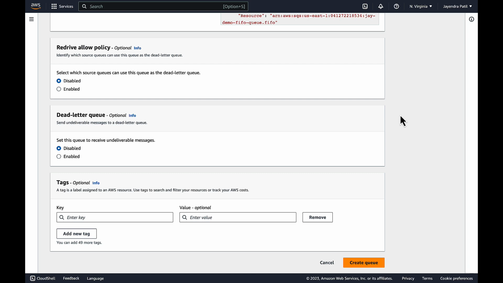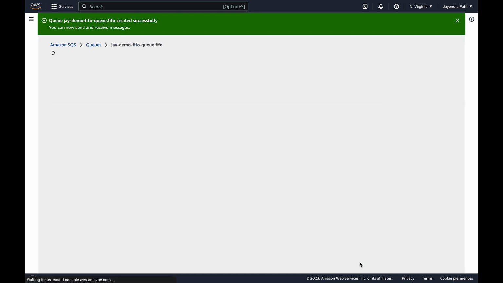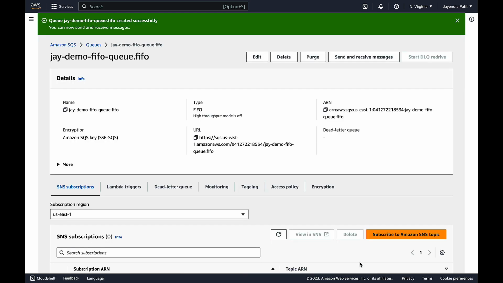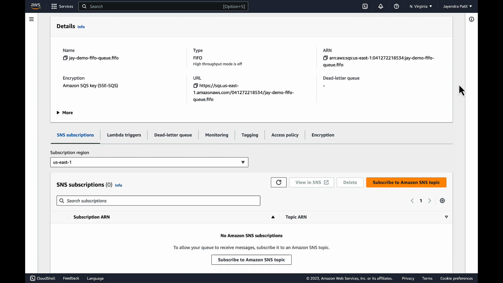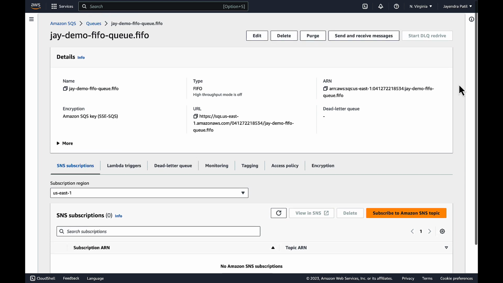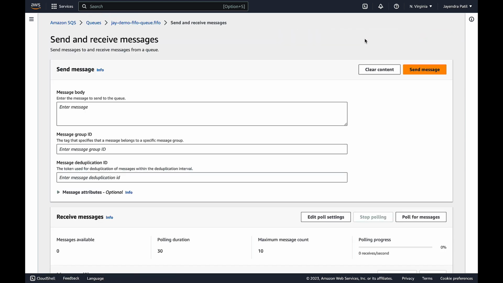We are good with the configuration. Let's go ahead and create our first SQS FIFO queue. The FIFO queue has been successfully created. You can check the name, type, the ARN and the endpoint URL. We can use the endpoint URL to interact with the queue. Let's try to send and receive messages to the FIFO queue using the console.